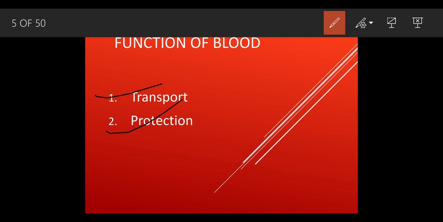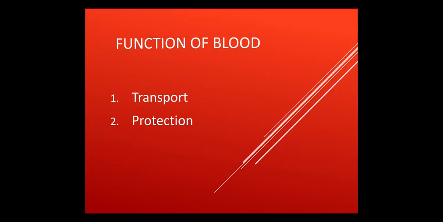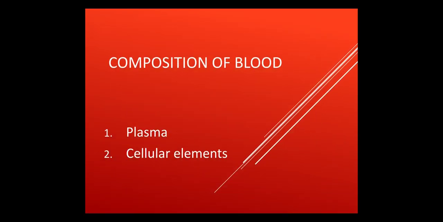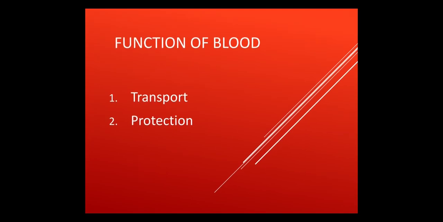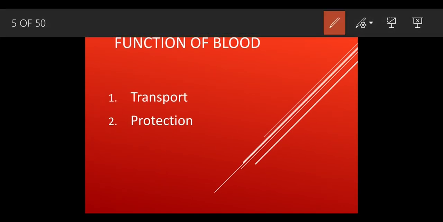See, transport of oxygen. Transport of oxygen. From where do we get the oxygenated blood? We get the oxygenated part from the lungs. Okay, so see, what is the function of the RBCs? The function of the RBCs is to transport oxygenated blood to each and every part of the body. So oxygenated blood means what?